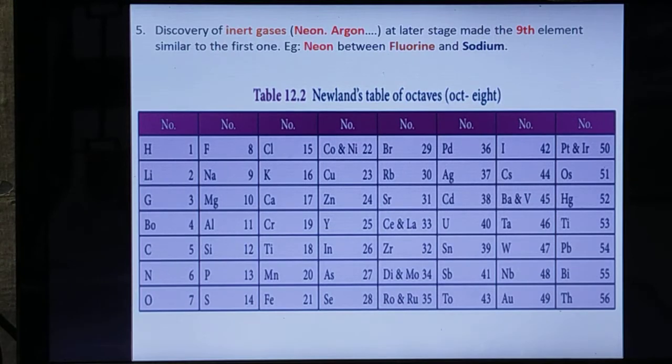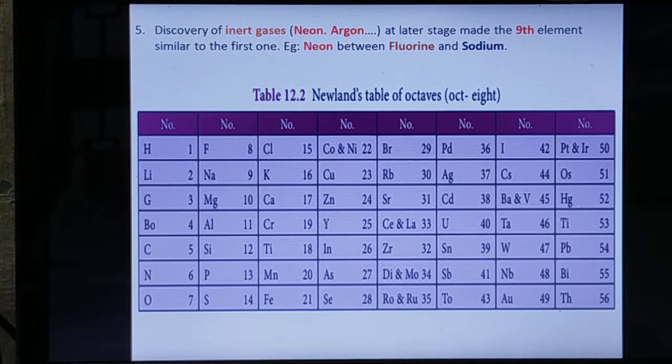Point number 5: discovery of the inert gases, the last group of elements in the modern periodic table, the 18th group. For example, neon and argon. At a later stage, the 9th element became similar to the first one. So neon sits between fluorine and sodium.